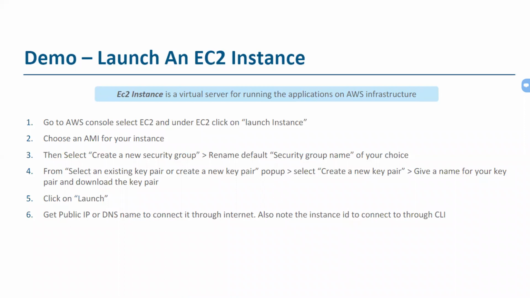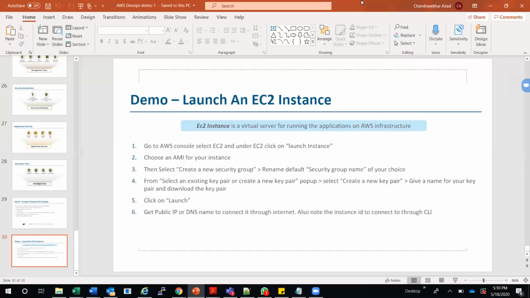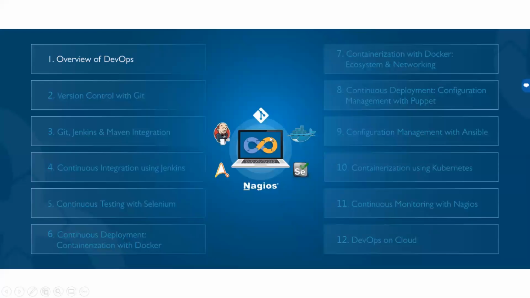So I'll be ending the AWS part of our AWS DevOps curriculum by showing you how to create an EC2 instance, and how to install various tools needed for a DevOps engineer to work properly in our EC2 instance itself. So I'll be ending this AWS component here. Our next component will come up when we talk about DevOps.